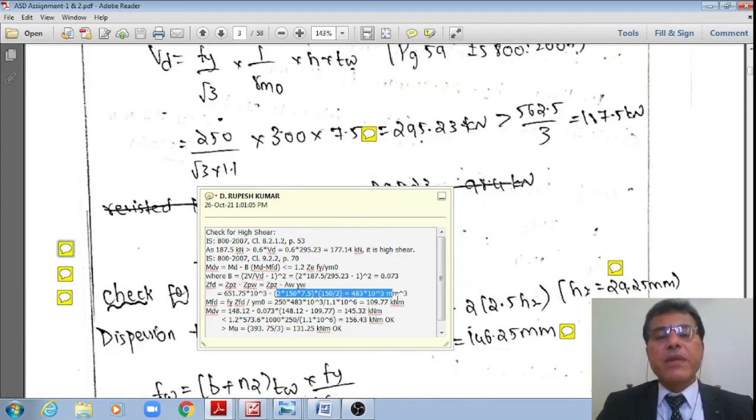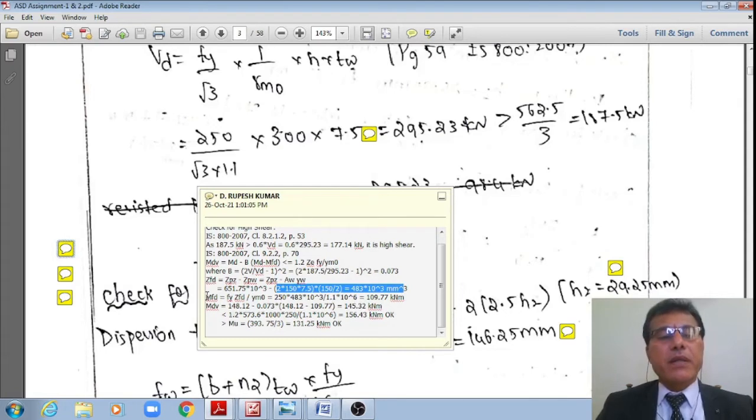It now works out to, say, 483 centimeter cube, or 483 × 10^3 mm cube. Therefore, MFD is equal to Fy multiplied by ZFD divided by gamma m naught. 250 multiplied by 483 × 10^3 divided by 1.1, that divided by 10^6. It now works out to 109.77 kilonewton meter. Therefore, substituting these into this above formula, MdV is equal to MdE.